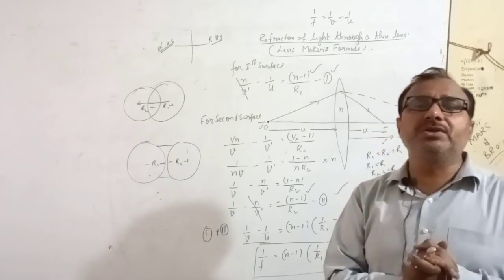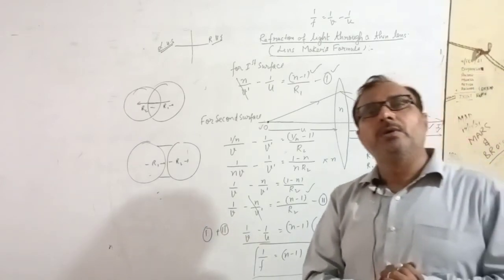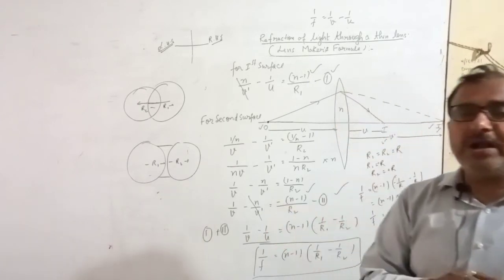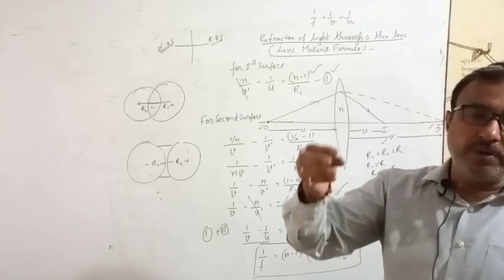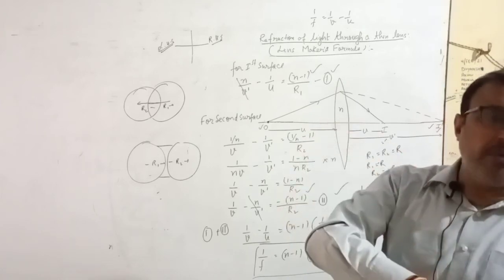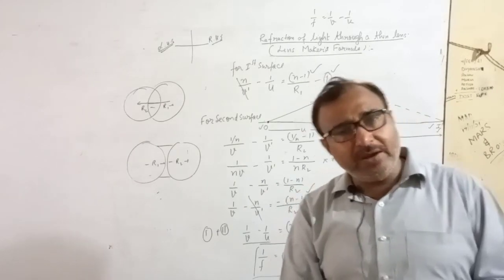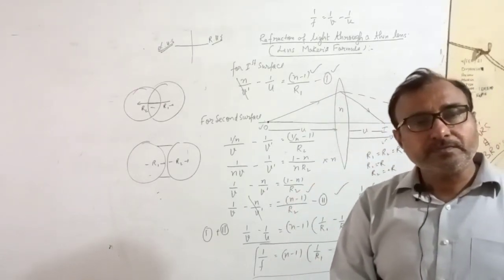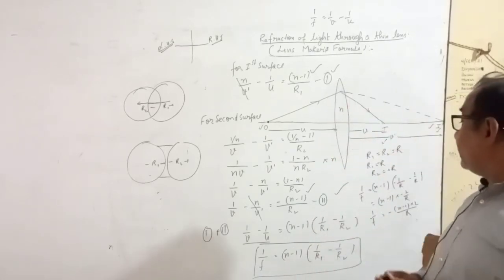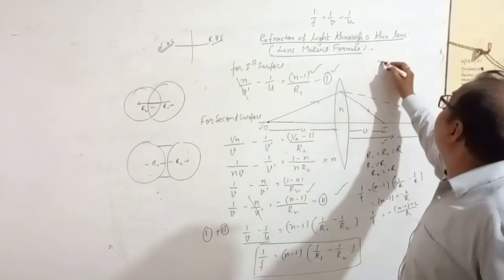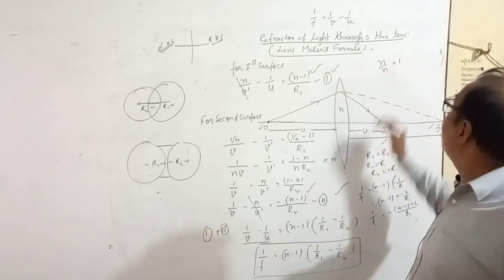Only focal length increases. Number two, if the refractive index of glass and liquid both are equal, you take a lens inside a liquid where their refractive index is equal to the refractive index of glass, then focal length, what will happen? In that condition both refractive indices are equal, n upon n equal to 1, minus 1 equal to 0,